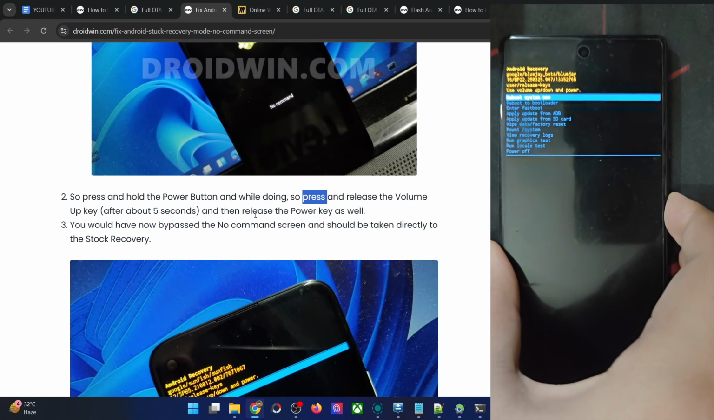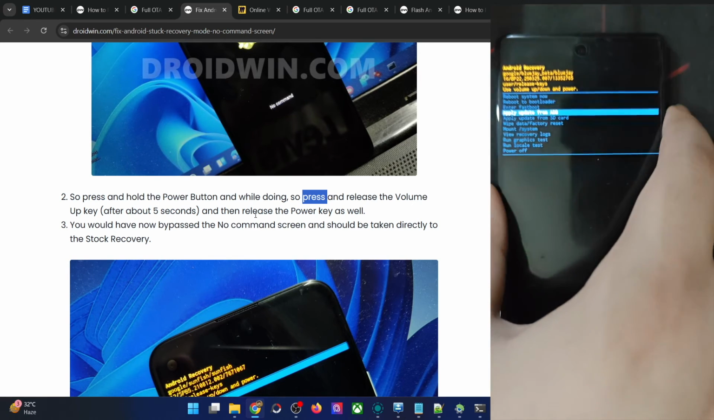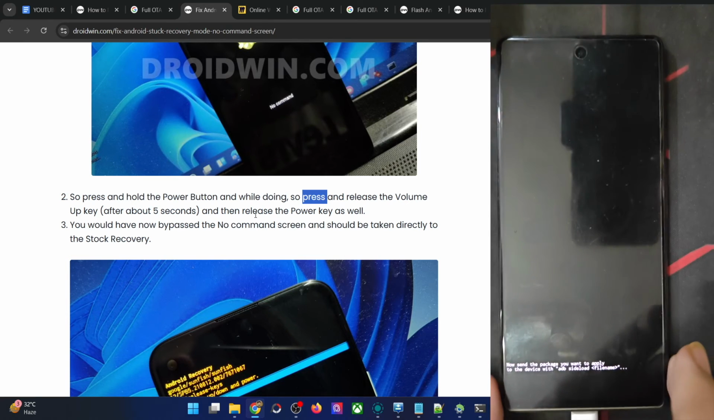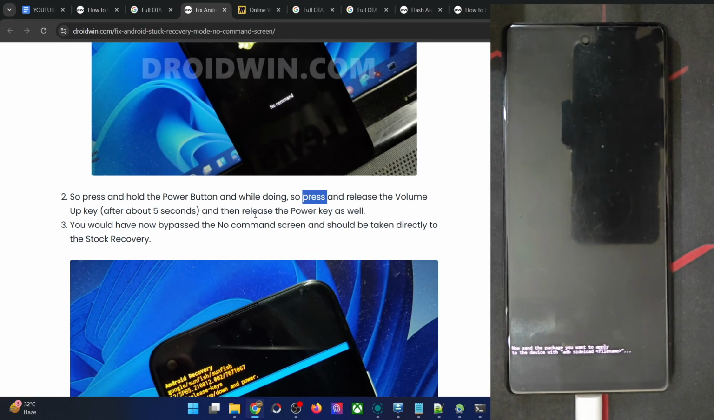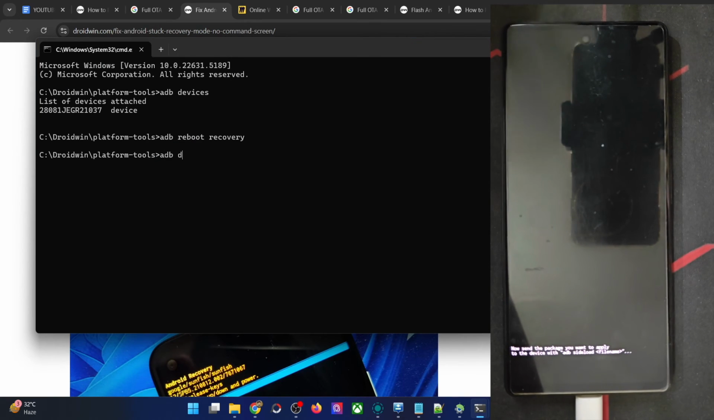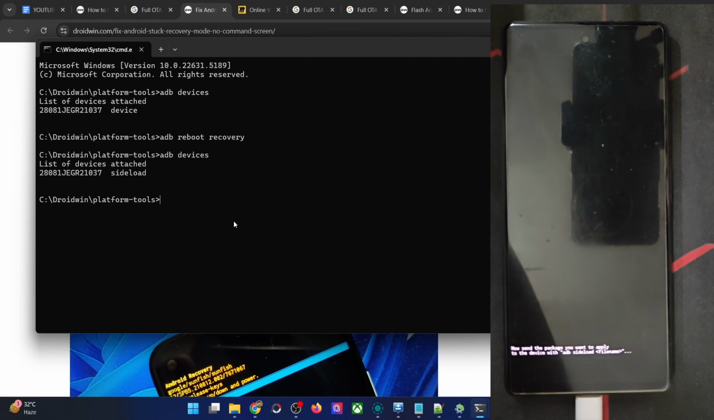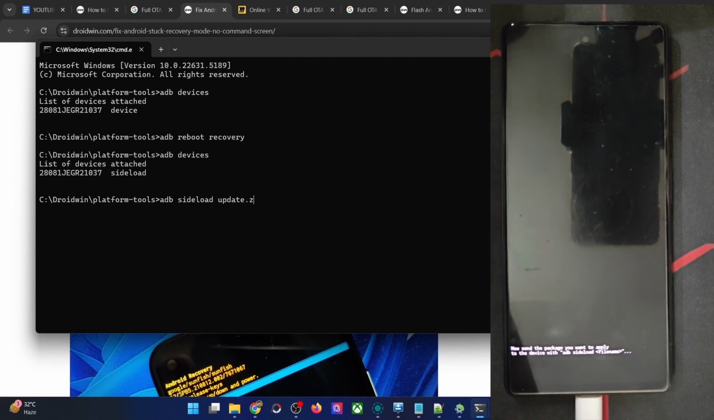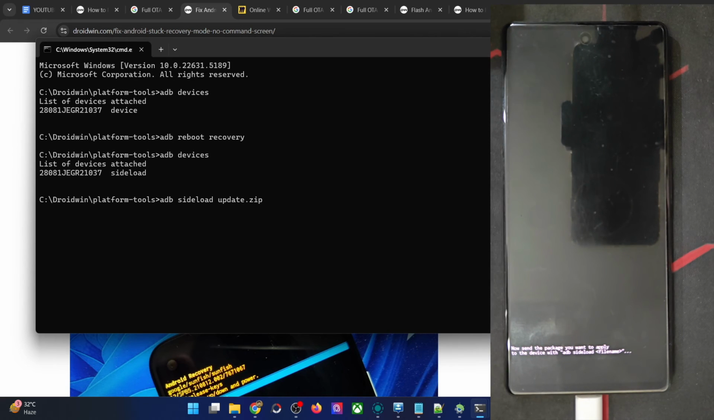So use the volume key to highlight the option of apply update from ADB and press the power key to confirm. Your phone is now in the ADB sideload mode. Let's verify that as well. Just type in ADB devices and verify that you are having the sideload keyword. Now type in ADB sideload, file name which is update.zip, and hit enter, and the sideloading will now start and